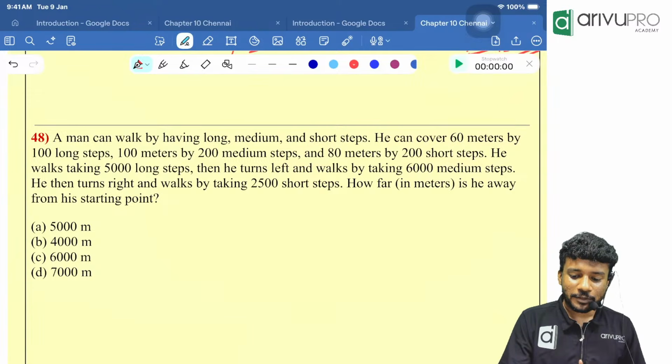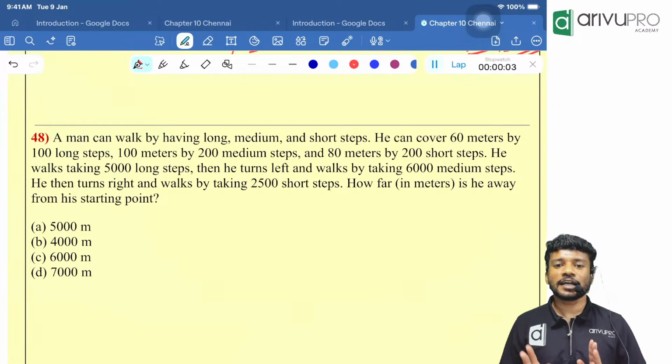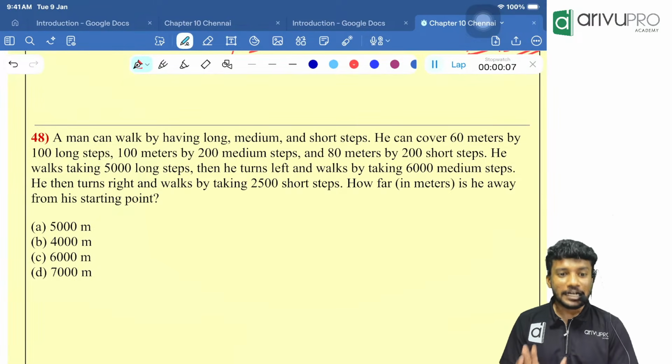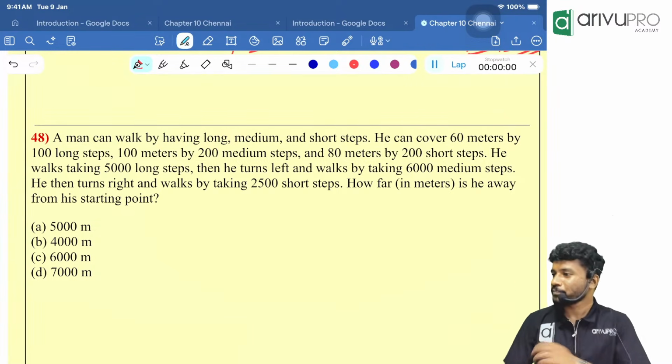I will give you the timer. You can take 1.5 minutes. Even if I give 1.5 minutes, most of you might not be able to solve it in 1.5 minutes. But try to solve it in 1.5 minutes. Again, I will start the timer. Okay.